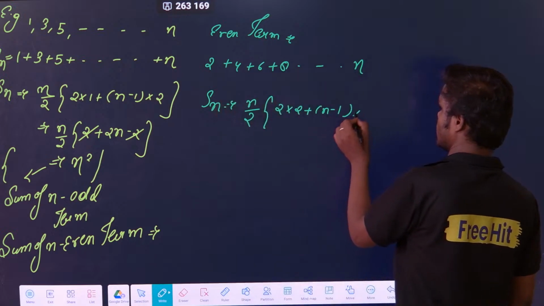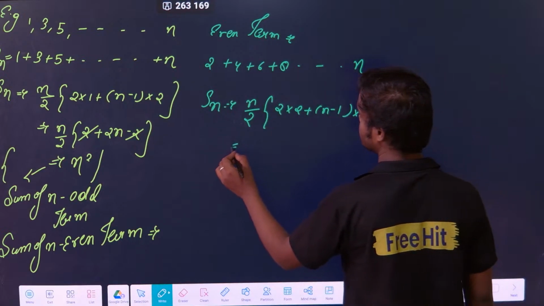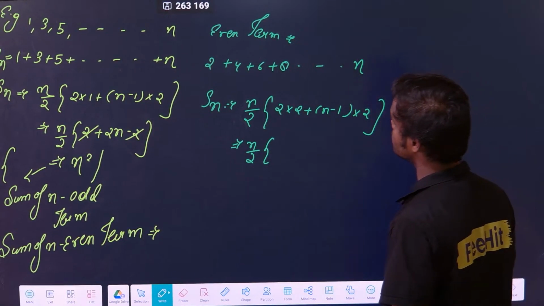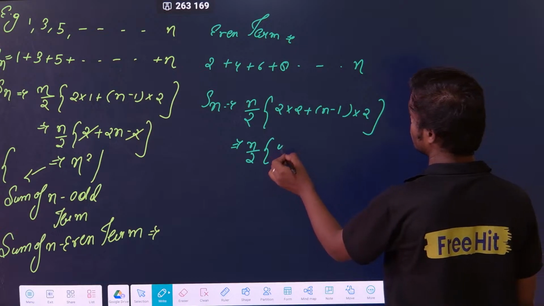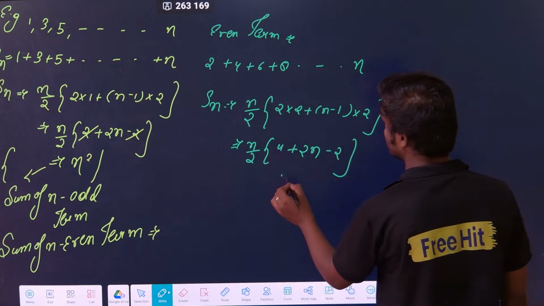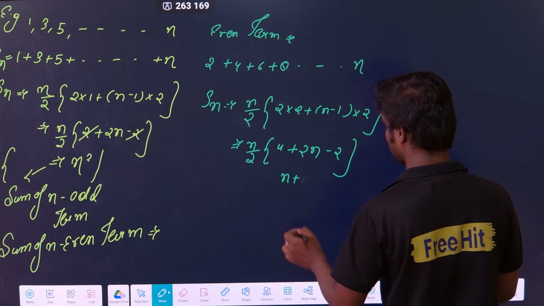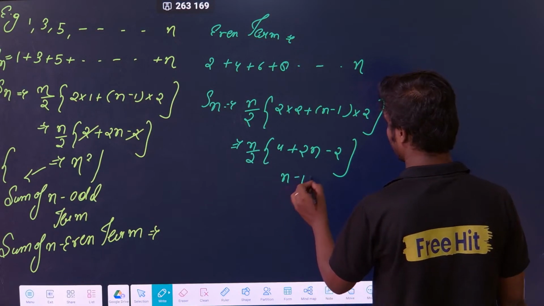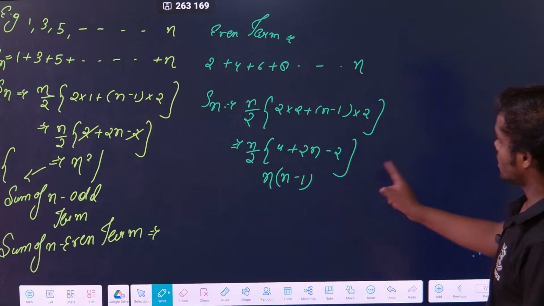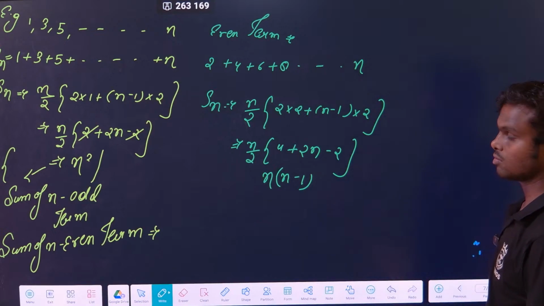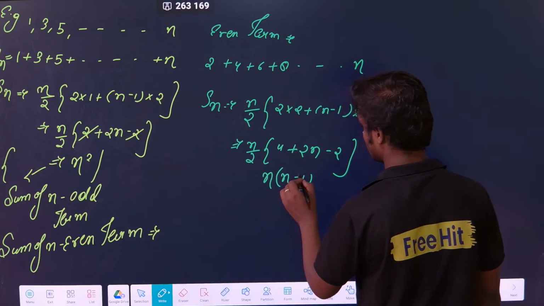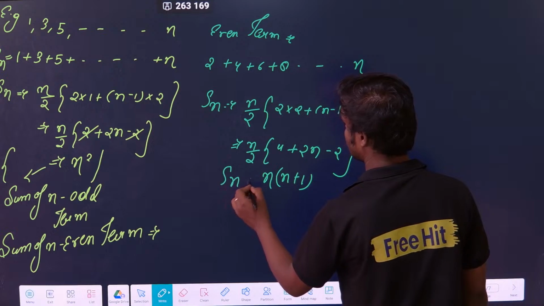n minus 1. Okay, what is the common difference? 2. So what is the value you will get? 4 plus 2n minus 2, you will get n into n plus 1.